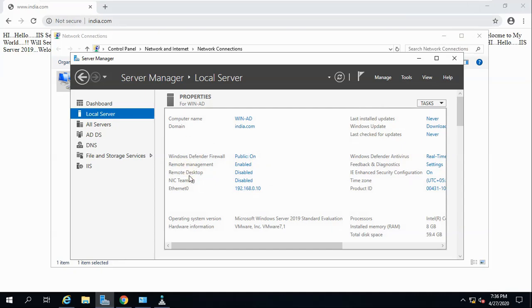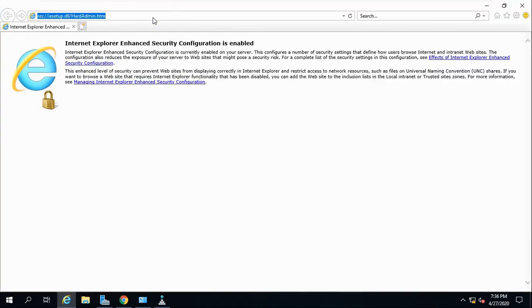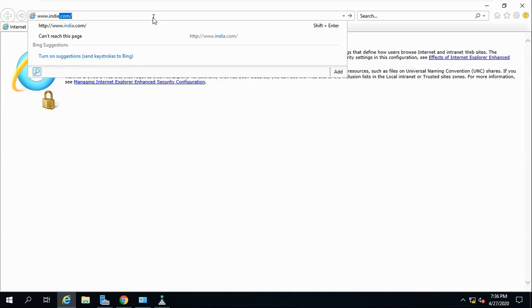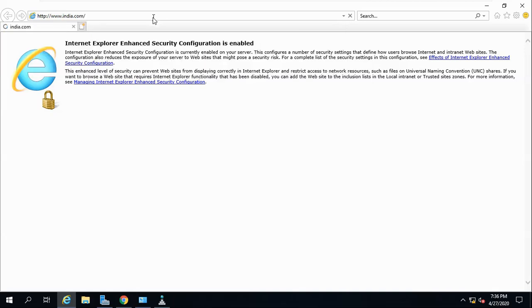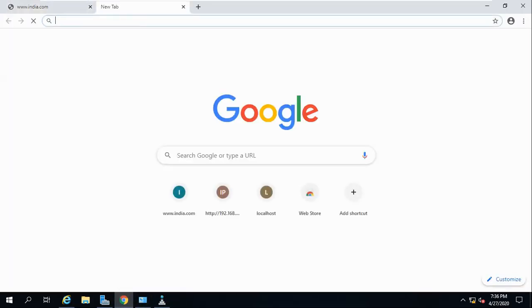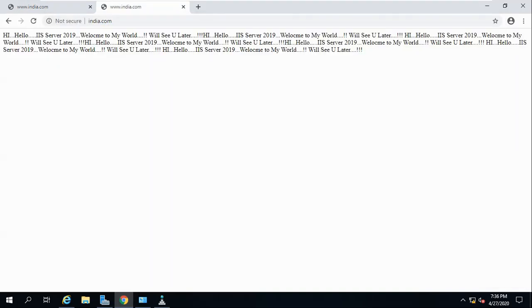And now open Internet Explorer and give www.india.com, so it is not resolving, it is getting an error now. And here also www.india.com, it is resolving.